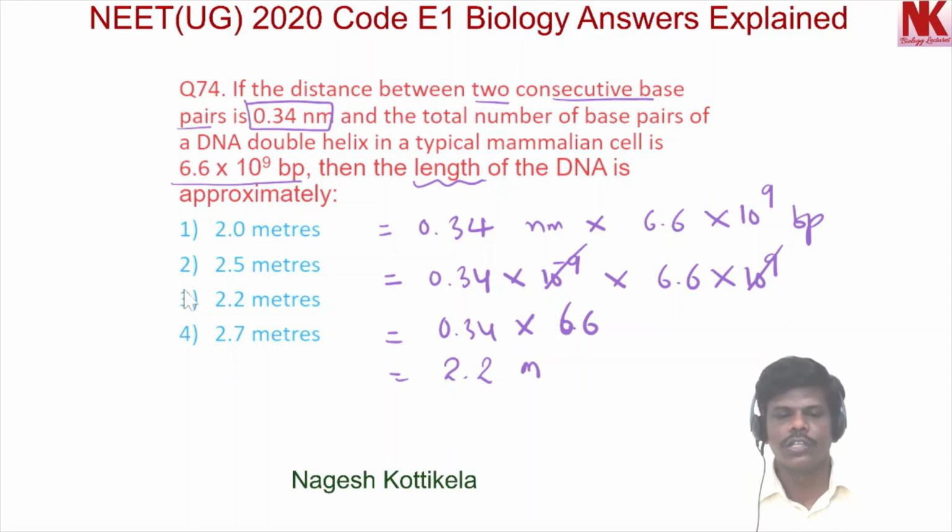So the more appropriate option is the third option. Now moving to the next question, that is question number 75.